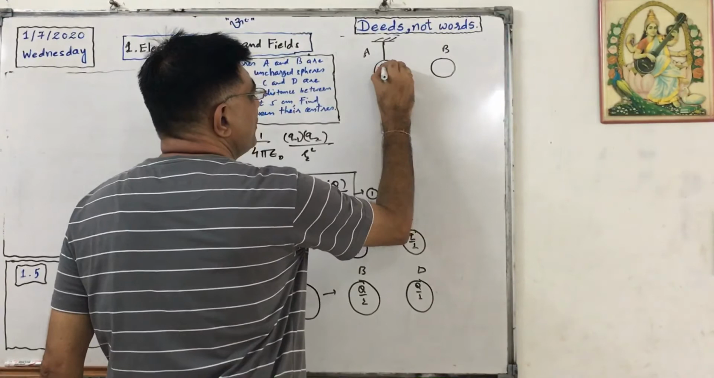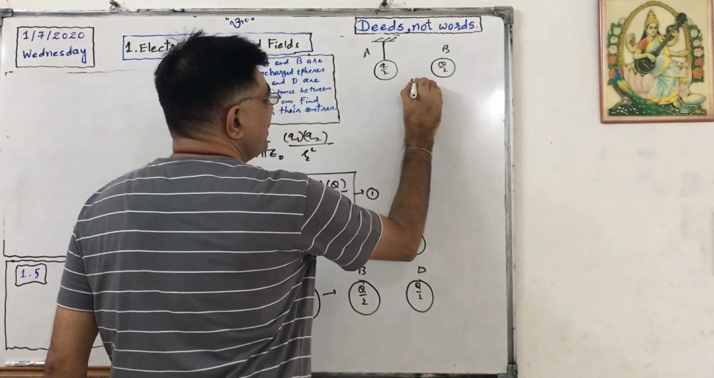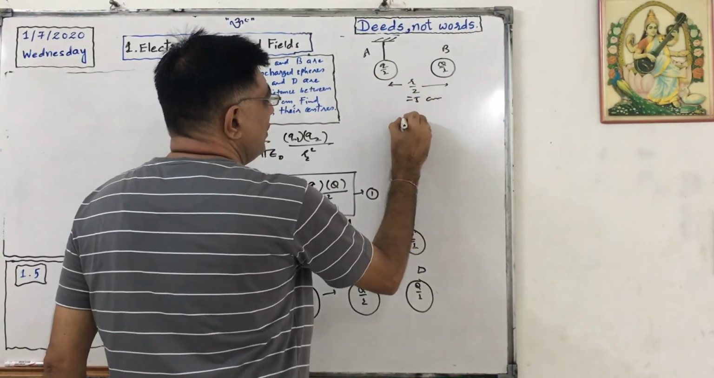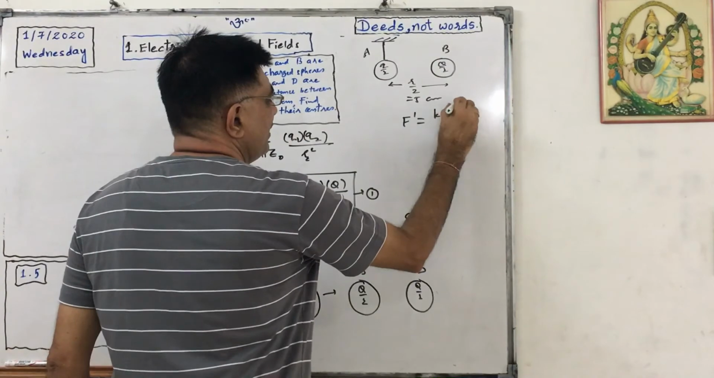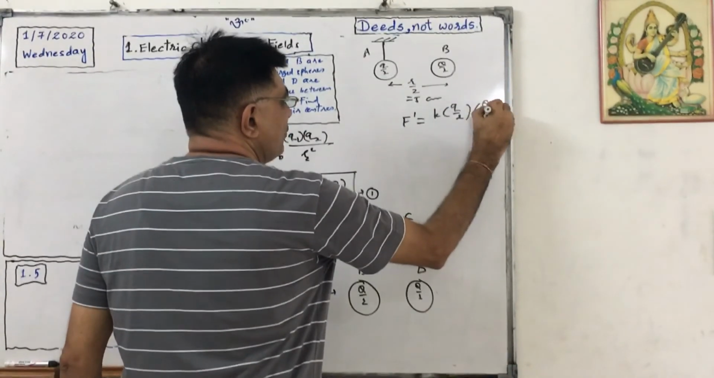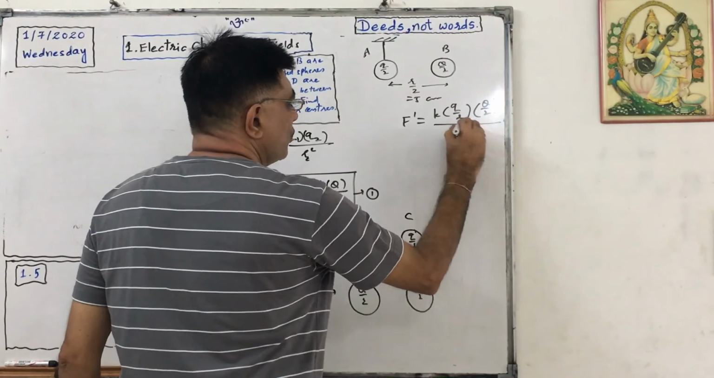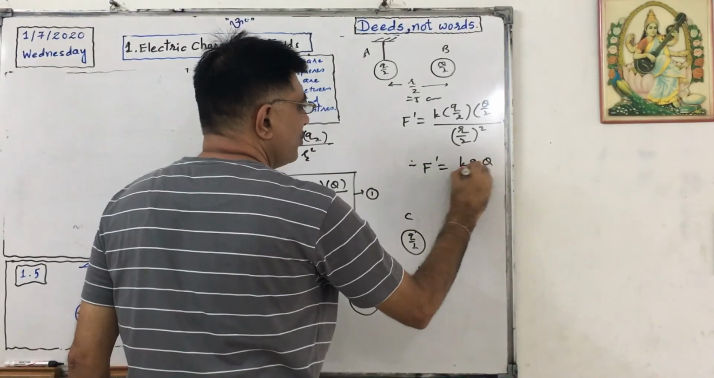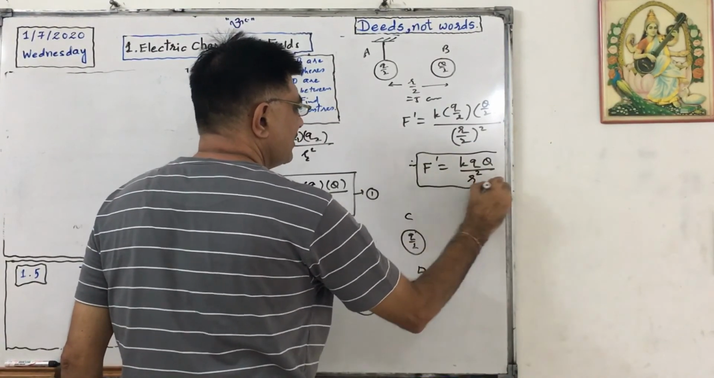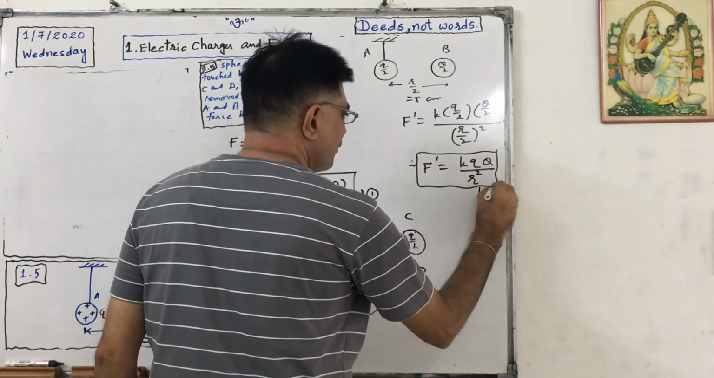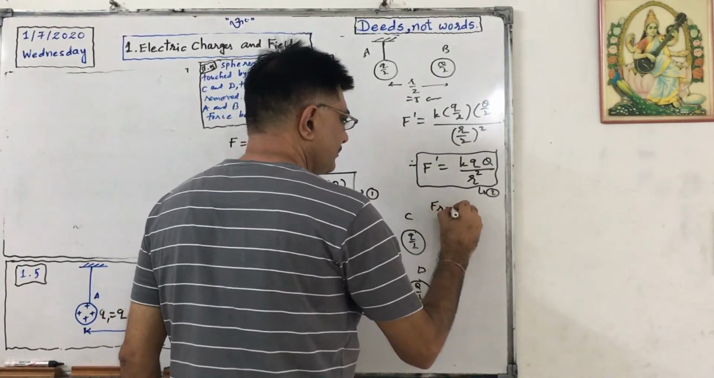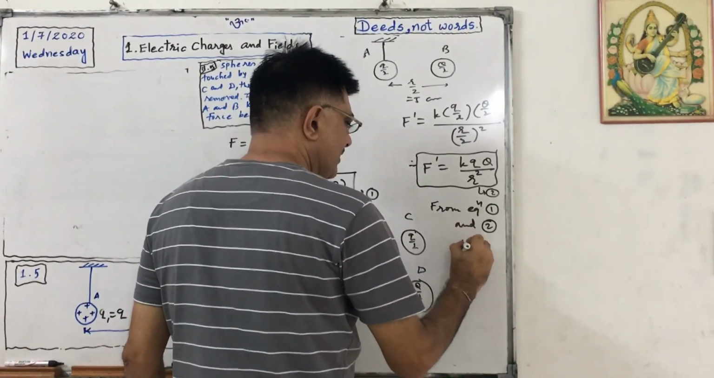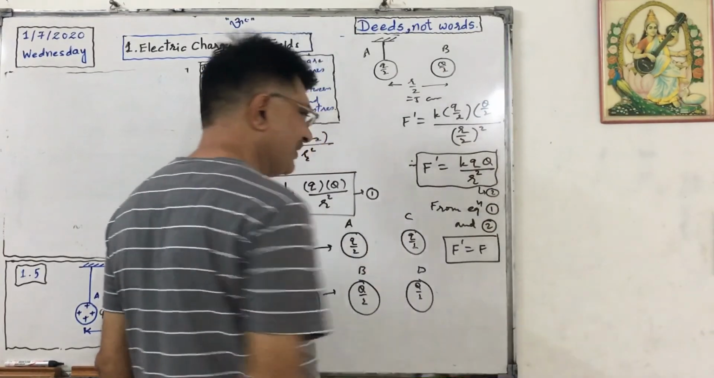Okay. But now charge here is small q by 2, charge here is capital Q by 2. This distance is r by 2 because it is 5 centimeter they have given. Now F dash will be equal to k q by 2 capital Q by 2 upon r by 2 whole square. So F dash will be equal to k q Q upon r square. From equation 1 and 2, F dash equals F. Okay, bye.